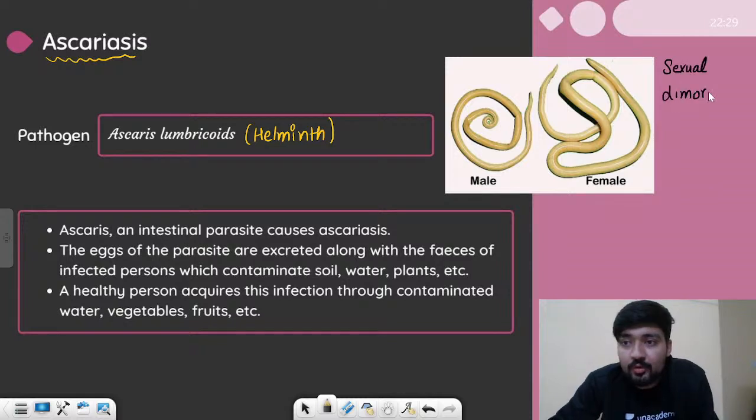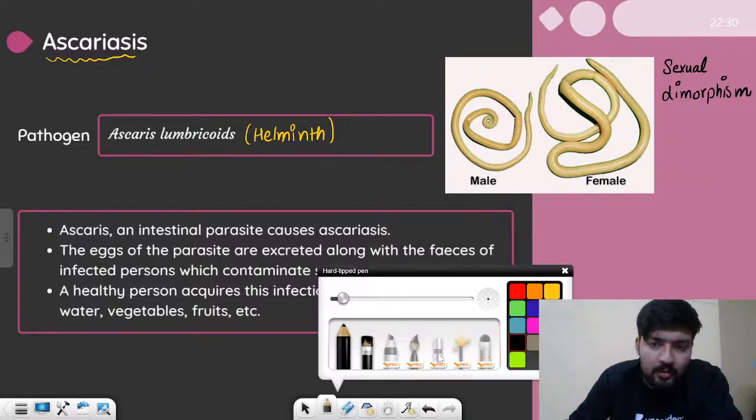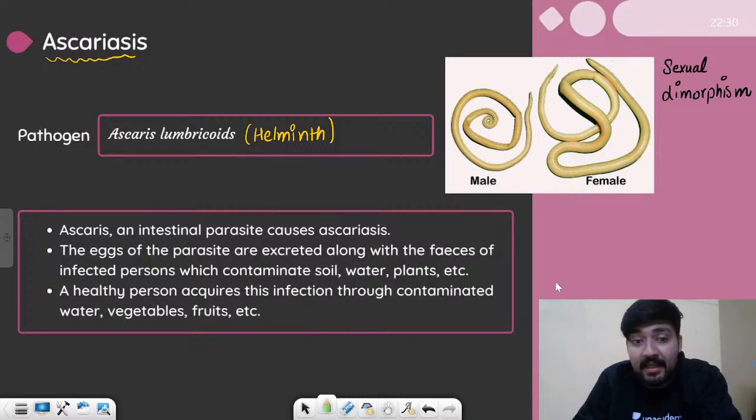Sexual dimorphism is the phenomenon in which we have two physically different forms of the male and female, right? So male is different from female and that is why they show sexual dimorphism. Di means two, morph means body. So the different genders have different bodies, right? All right, let's talk about what happens in Ascaris.